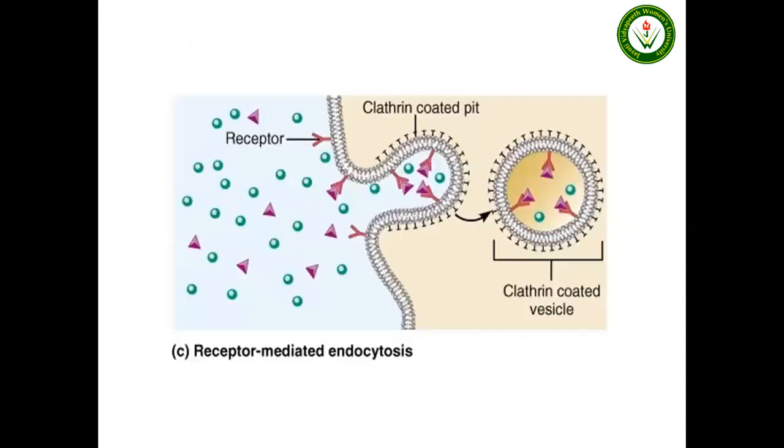Here you can see the diagrammatic representation of receptor-mediated endocytosis. These are the receptors and these are the specific foreign molecules. Foreign molecules will attach to the receptor and they will start to be coated with clathrin, and finally these foreign molecules will be engulfed within the clathrin-coated vesicle. These clathrin-coated vesicles will further go and bind to the lysosome and be digested, and the proteins and ligands will be freed and recycled for further endocytosis.